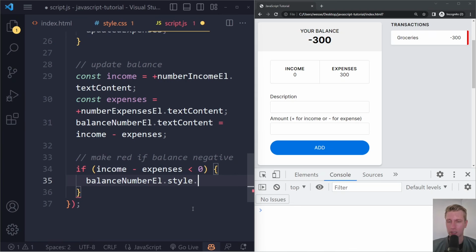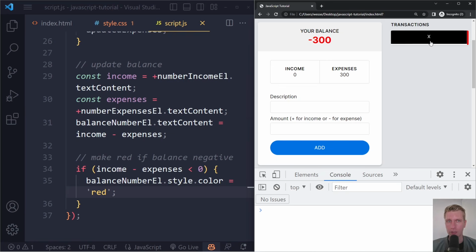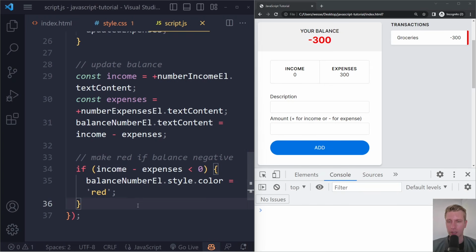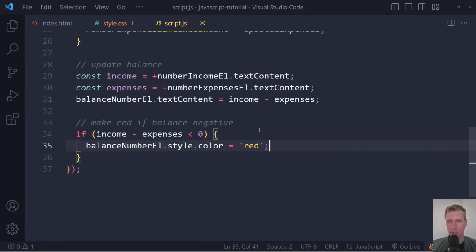So we can use the style property and then we can use any CSS property we want. So we can just use the color. We can set that to, for example, the built-in CSS color red. Right, so now when we do this, we get a negative number and here it's going to check if the income minus expenses is less than 0, which is true here, right? We're going to get negative 300 is less than 0. So we run this statement, right?